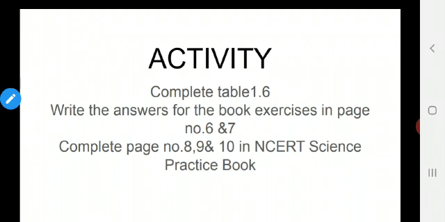Complete table 1.6 in your book itself. Write the answers for the book exercises in pages 6 and 7 in your homework note, and complete page numbers 8, 9, 10 in your NCERT Science Practice Book itself. Write neatly, and while working in the Science Practice Book, use only the pencil. Okay, children, do the activity.